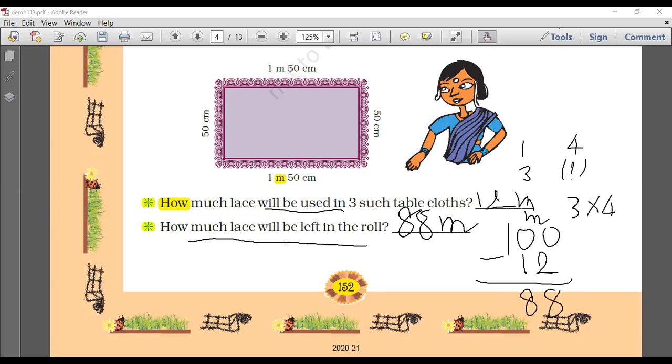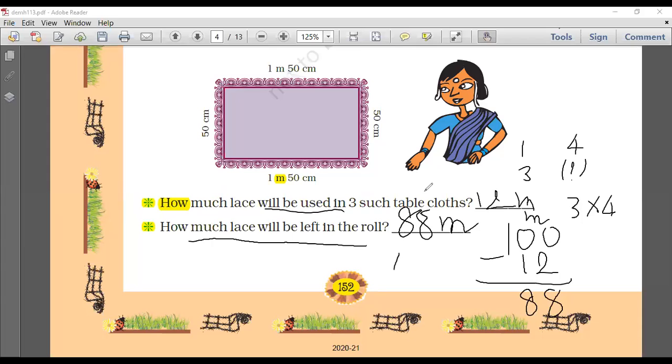Vedant, correct, incorrect answer. Okay, now Param wants to say something. Yes, Param. No, you don't want to say something? Okay, all right, no problem. Yes, 12 meters is the correct answer, not 1 meter 200 centimeters.